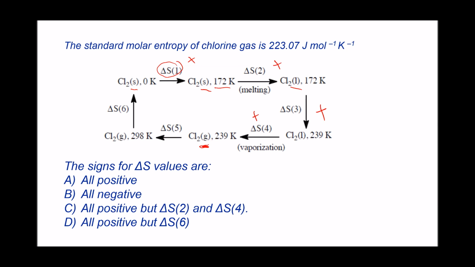Delta S5 corresponds to heating the gas. Heating is a positive change in entropy. Delta S6 is a change from the gaseous phase to the solid phase. So you start from a random state, you end up with a much more ordered state. So you decrease the entropy of the system, so that's a negative change in entropy. So all of these are positive except delta S6.